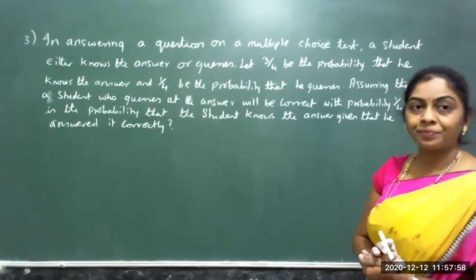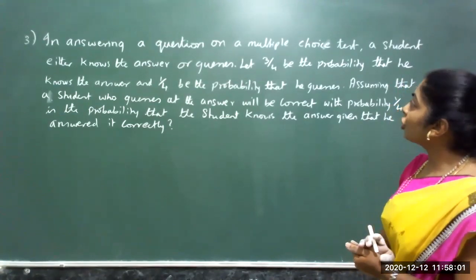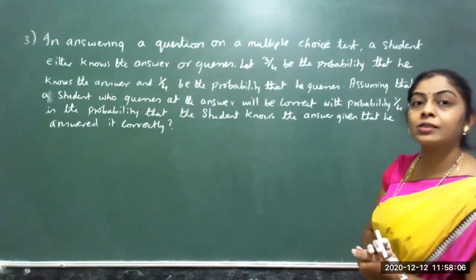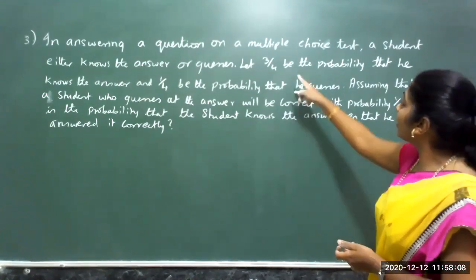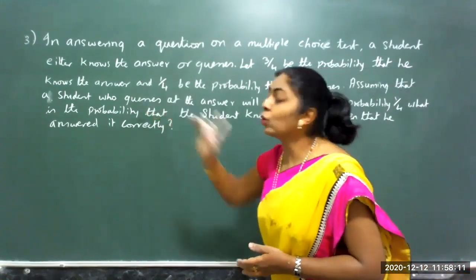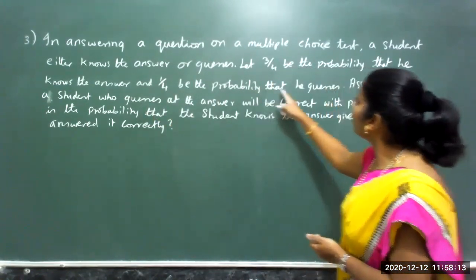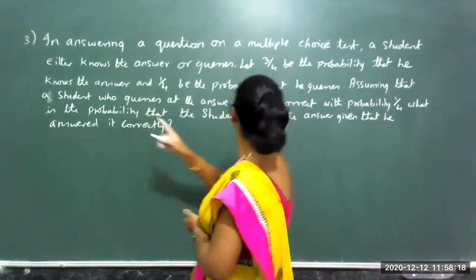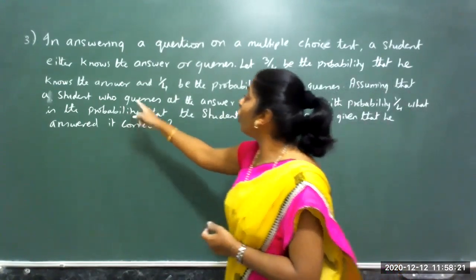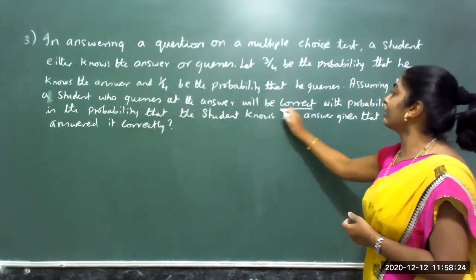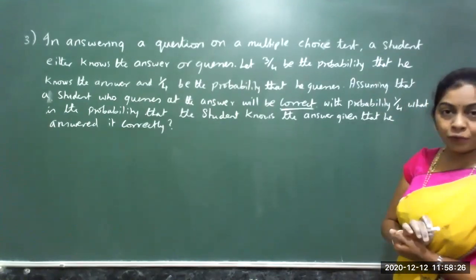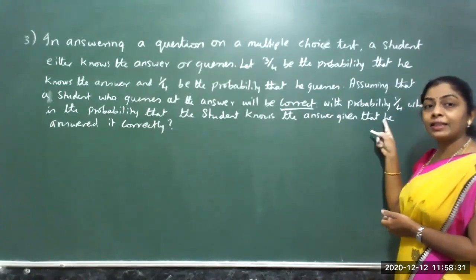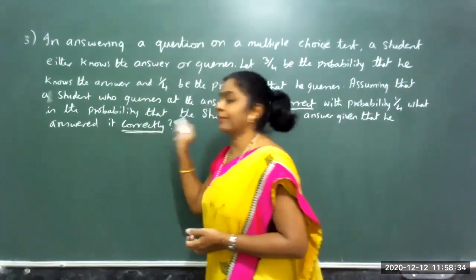Next problem. In answering a question on a multiple choice test, a student either knows the answers or guesses. Let 3 by 4 be the probability that he knows the answer and 1 by 4 be the probability that he guesses. Assuming that a student who guesses at the answer will be correct with probability 1 by 4, what is the probability that the student knows the answer given that he has answered it correctly?